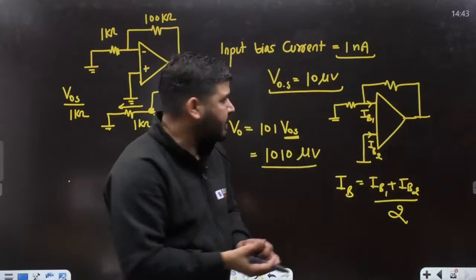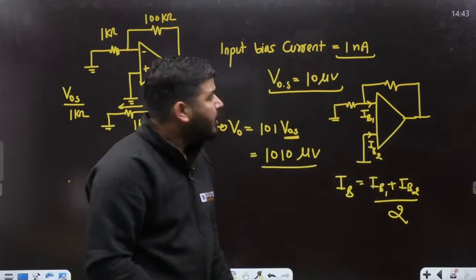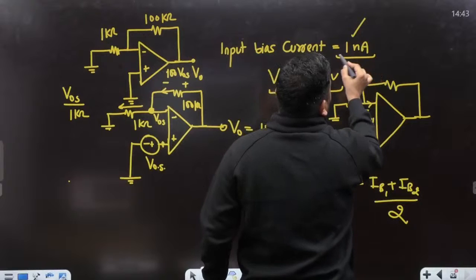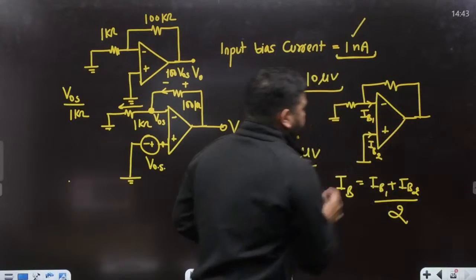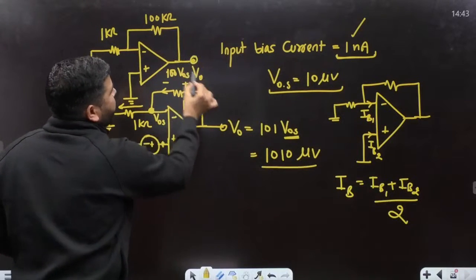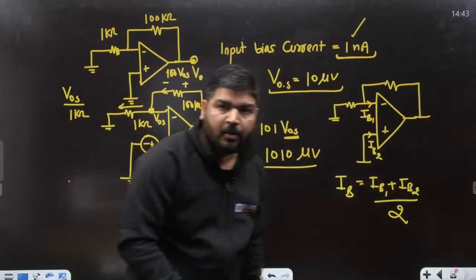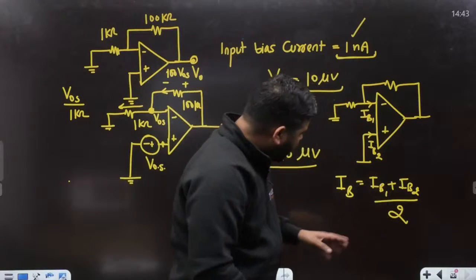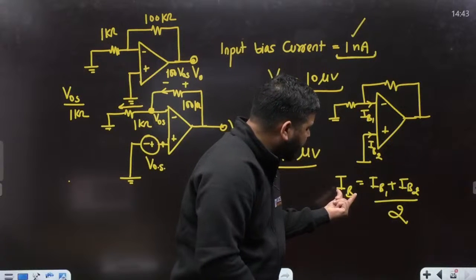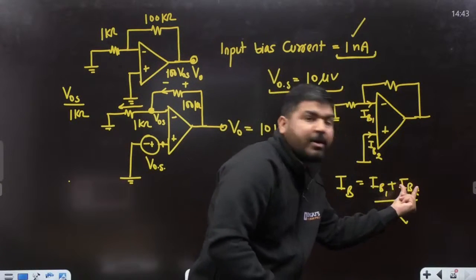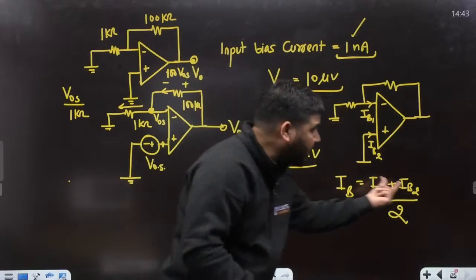In the worst case, the total bias current is this IB1, so we take this 1 nanoampere as the input current of the operational amplifier at this terminal. I am assuming that IB2 is 0. Or you can take IB1 and IB2 equal, which will also be the worst case, I suppose.